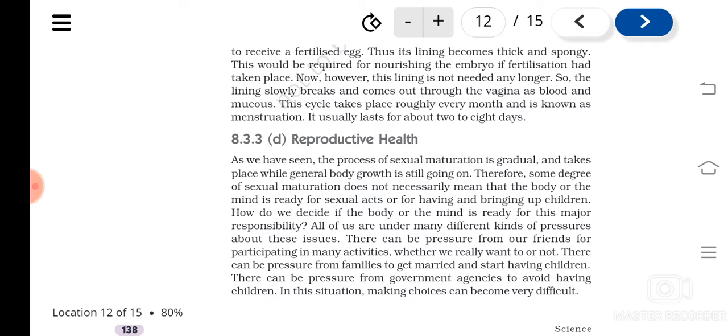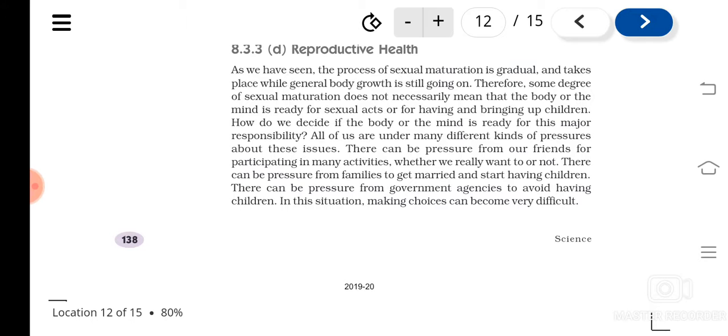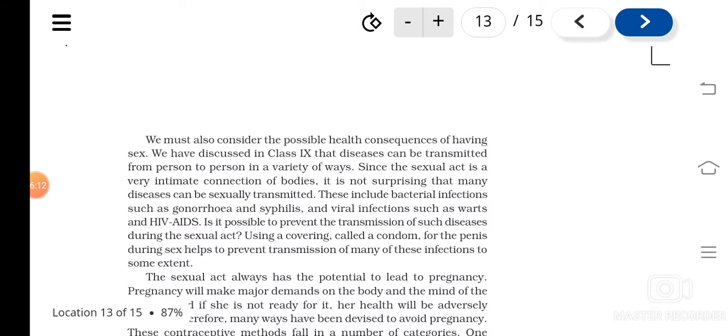Reproduction is also associated with childbirth and then taking care of the children. Even though sexual maturity is attained, it does not necessarily mean the body is fully ready for sexual reproduction. Understood?